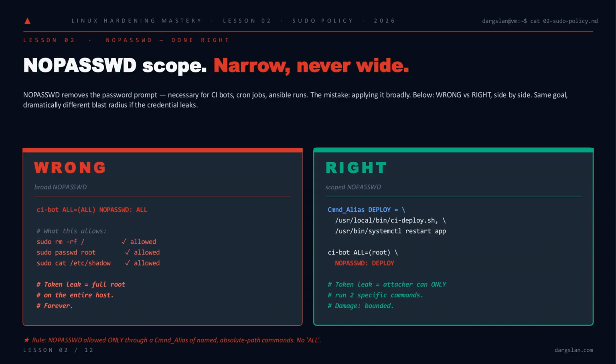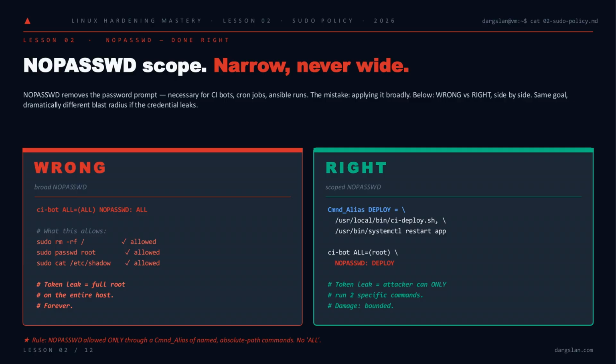With the file layout settled, let's talk about the single most abused directive: NOPASSWD. You need it. CI bots, cron jobs, and Ansible runs can't sit there typing passwords. But look at the left side. cibot ALL=(ALL) NOPASSWD: ALL. ALL means a leaked token gives an attacker full root forever.